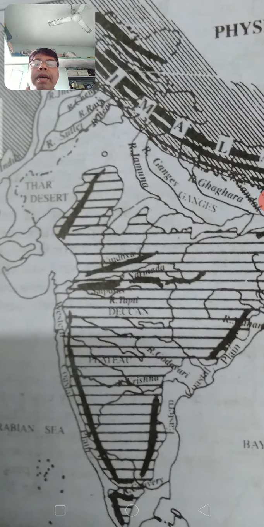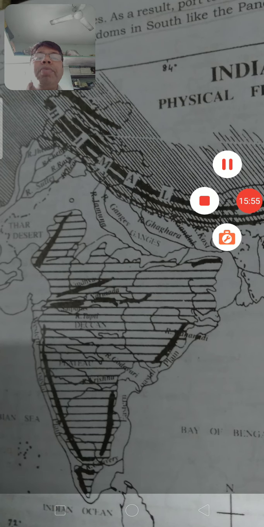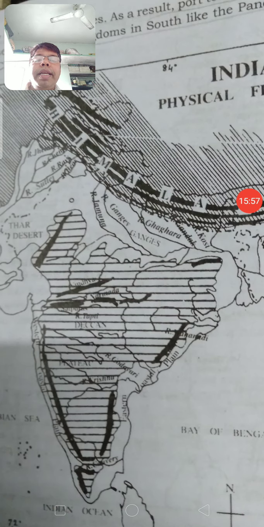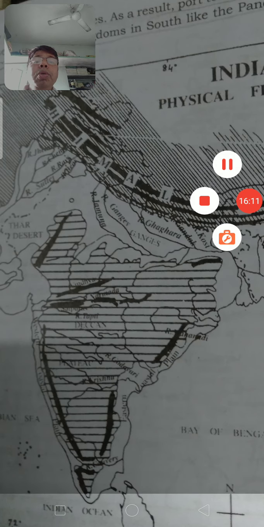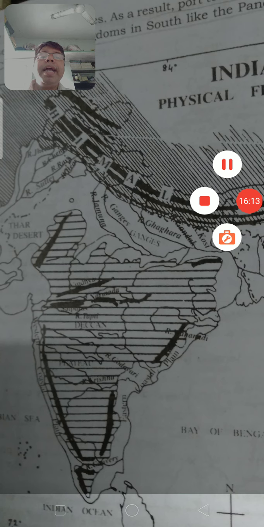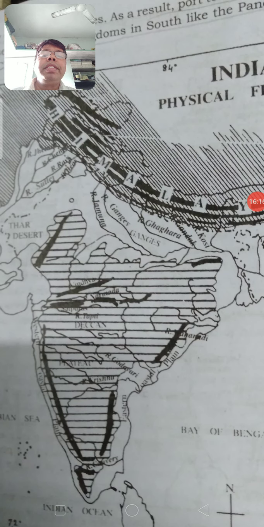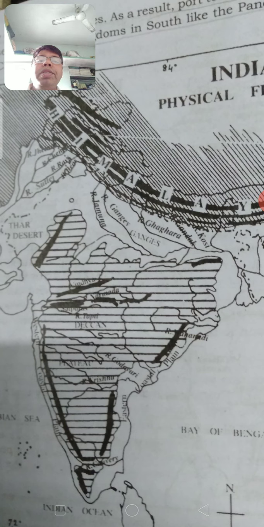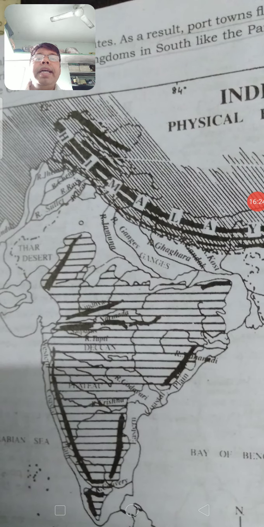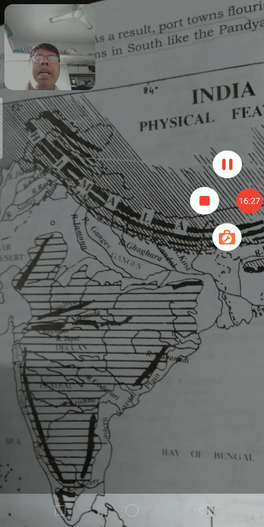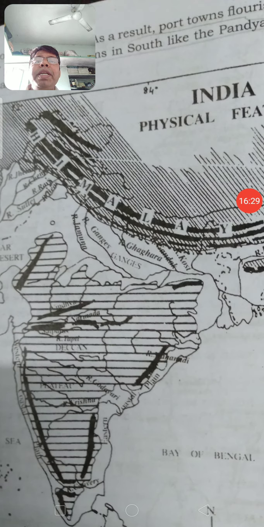Then the coastal area. India has nearly 6,100 kilometers of coastal area, and we have a lot of ports like Bombay, Tuticorin, Kolkata, Kandla. Through those ports, India had trade relationships with other countries, even in the ancient time, with Romans, with the Chinese, etc. And here we also have a desert area, but it is not mentioned in your book.